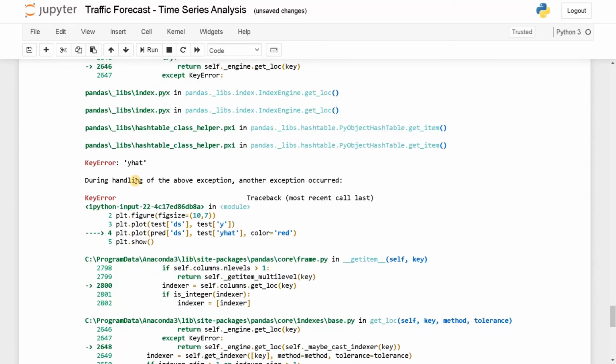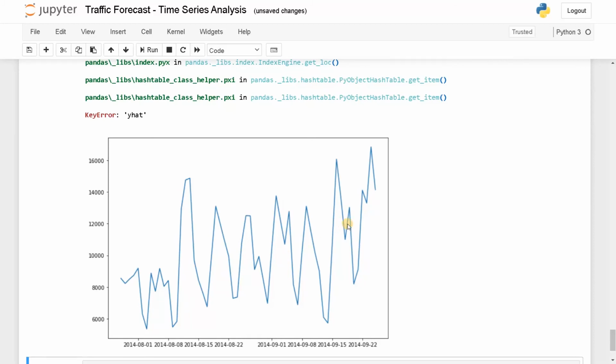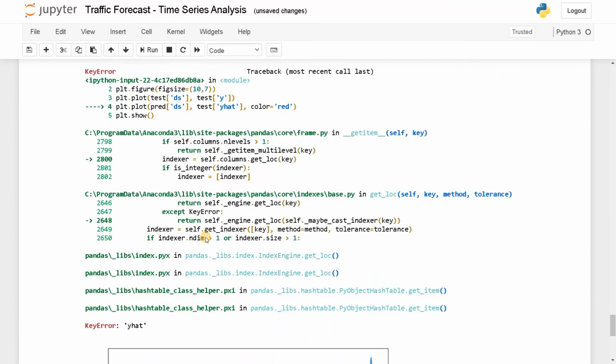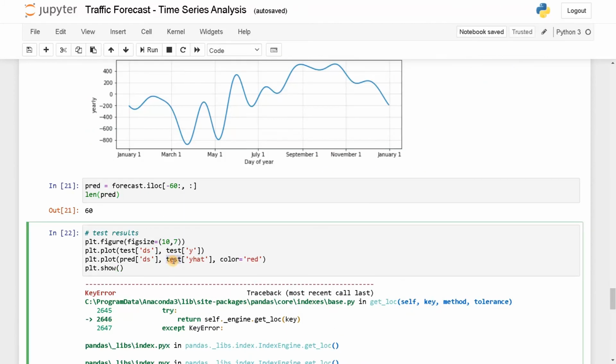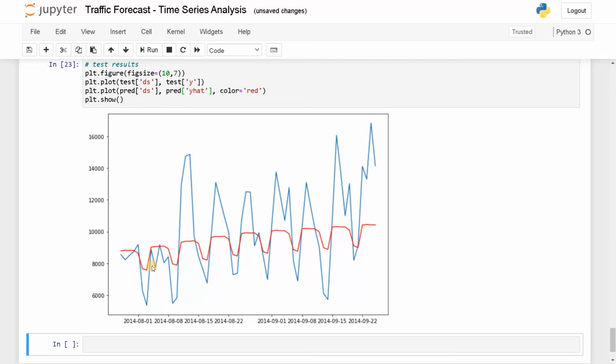Okay, it's showing some error. That is y hat is missing, but we are getting some data. Okay, this is prediction. Let's run this. So this is the prediction results we got. We are just seeing for the 60-day time period. That's why we are getting the result like this. This is like an average trend we are getting.